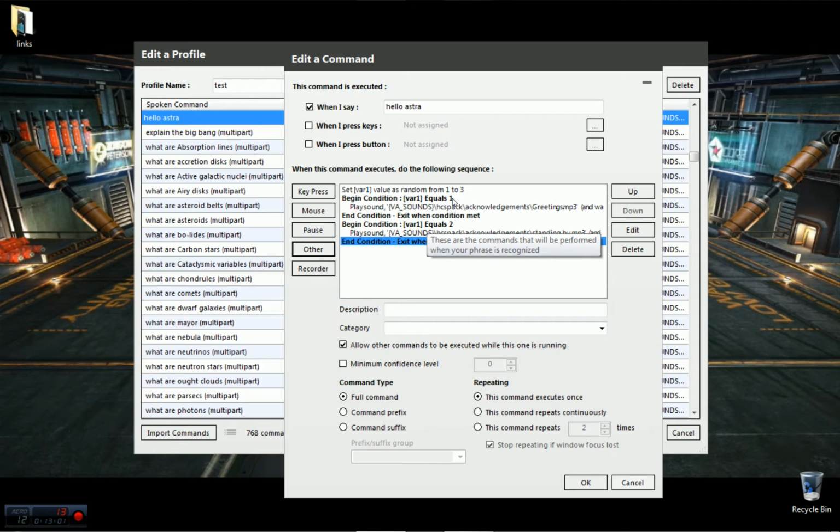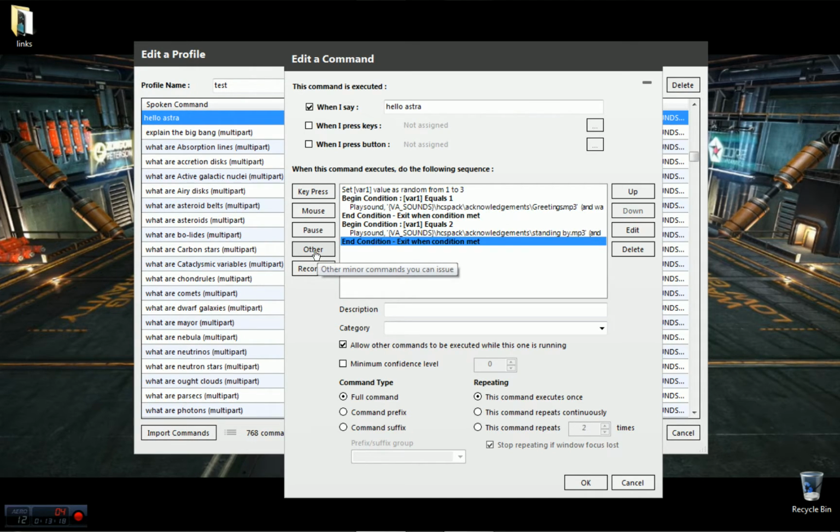So there's 2. If this variable generates a 1, it'll come down, start checking these. It'll say, well, does this equal 1? It does. It'll say this, and then exit. If it doesn't equal 1, it'll keep going. Hit var2. If it's a 2, come down, say that, and then exit out.